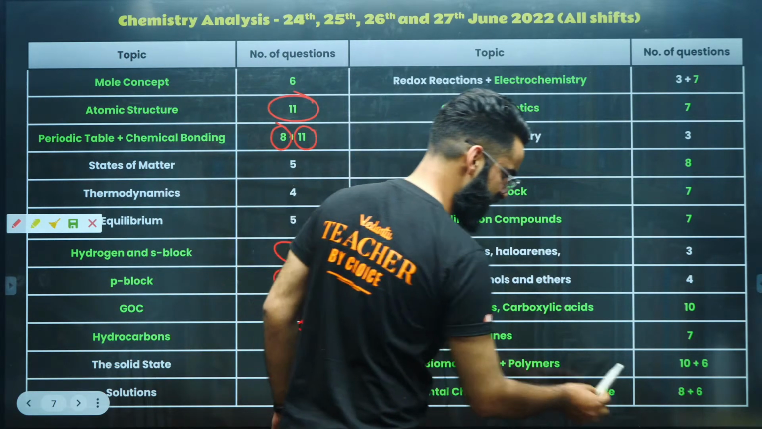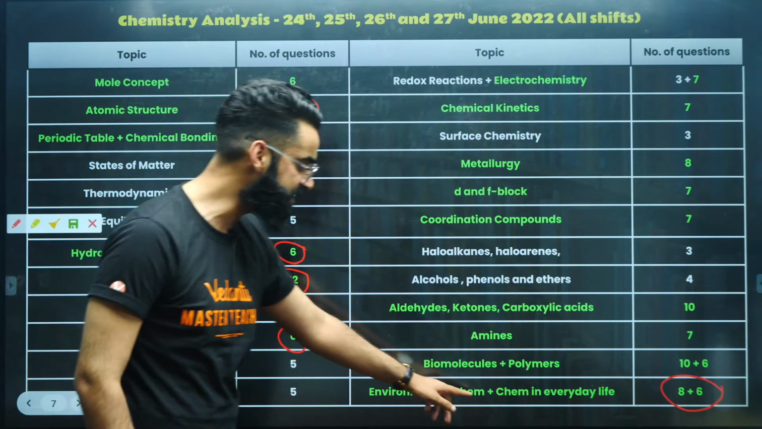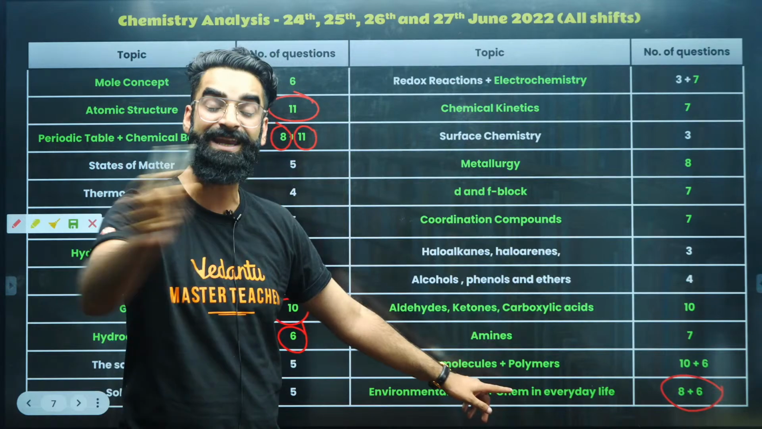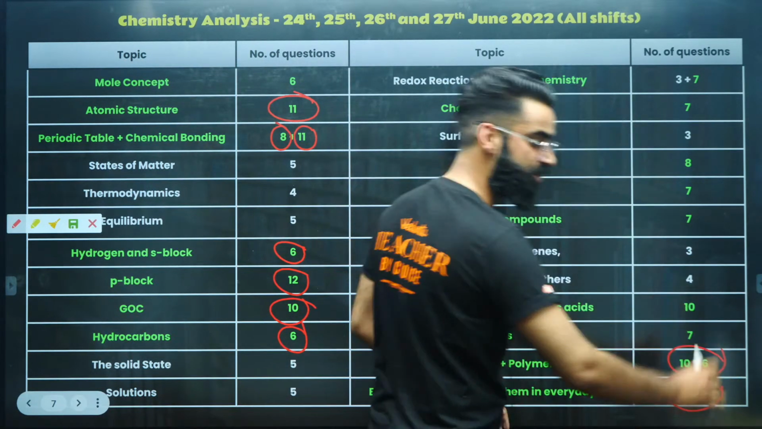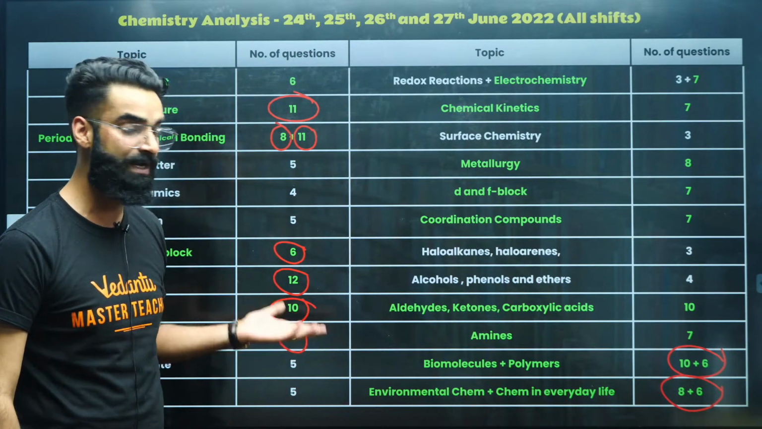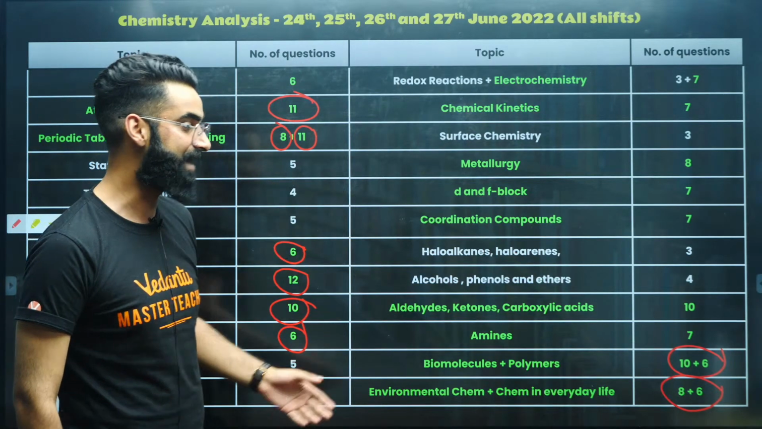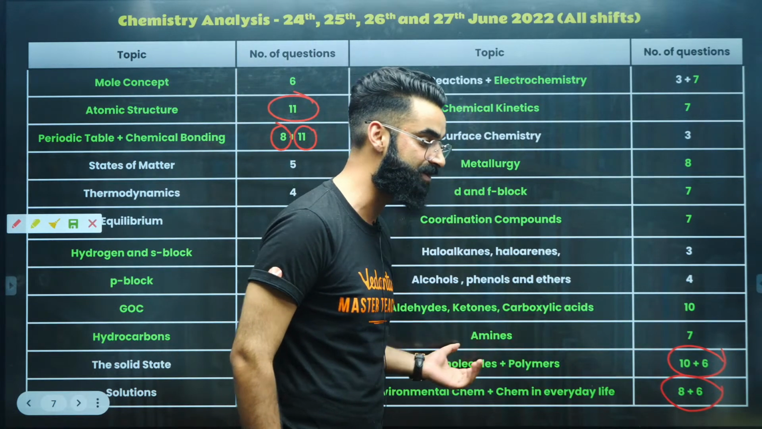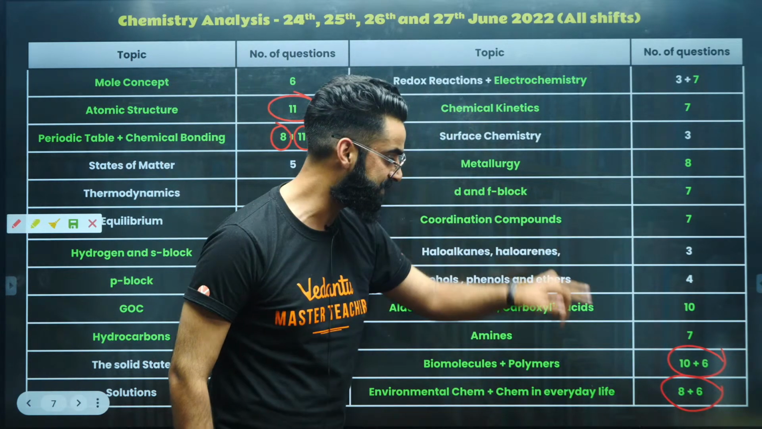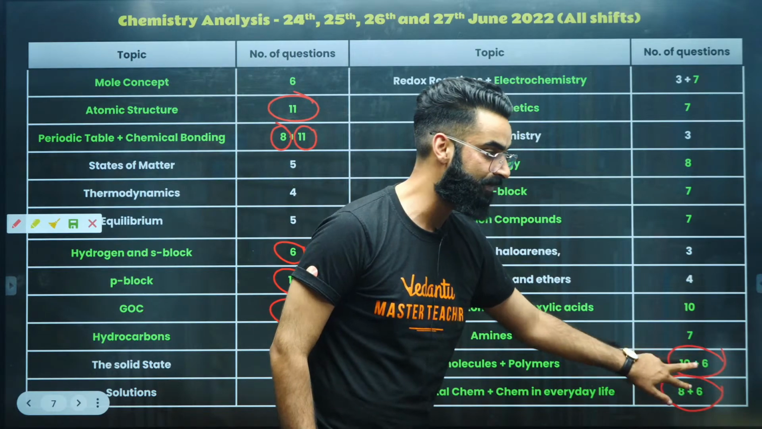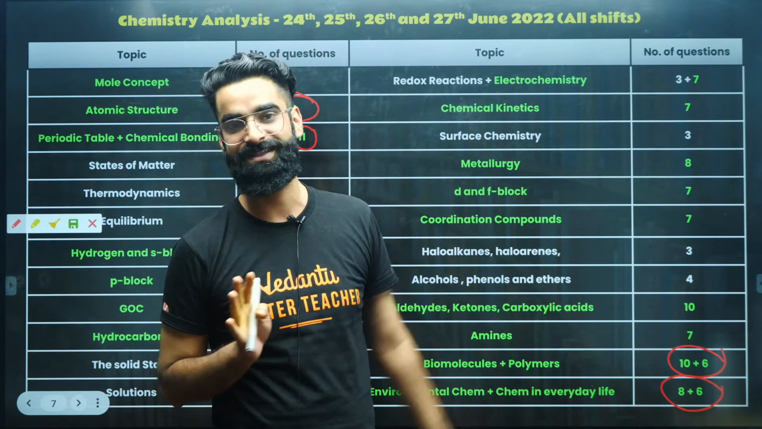Environmental chemistry and chemistry in everyday life, in total, 14 questions were asked. And all these 14 questions were directly taken line by line from your NCERT, right? In a similar way, biomolecules and polymers, 16 questions were asked, my dear people, which is absolutely unexpected, because you can see just 4 questions being asked from thermodynamics and 16 questions from polymers and biomolecules, right? And all these 16 plus 14, all these 30 questions were directly line by line from your NCERT.